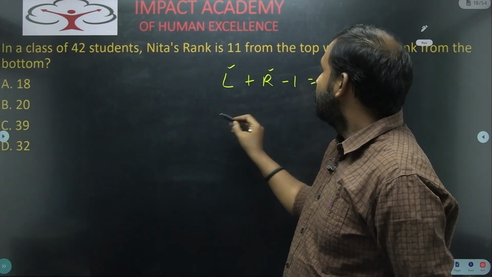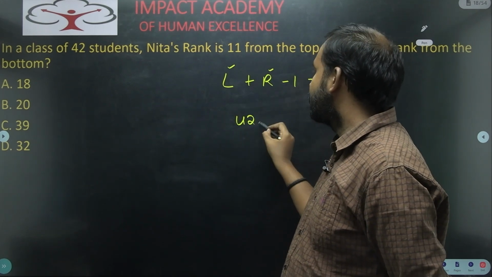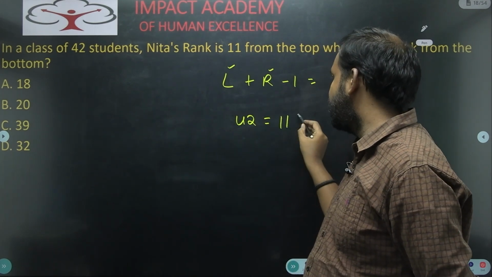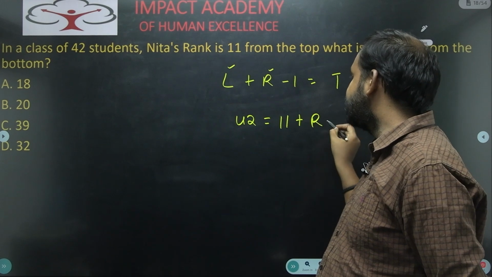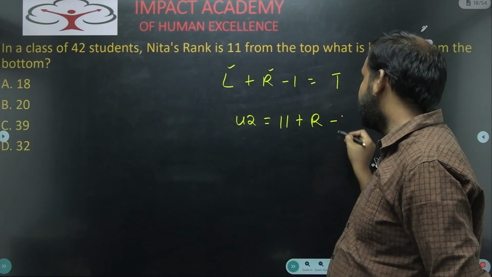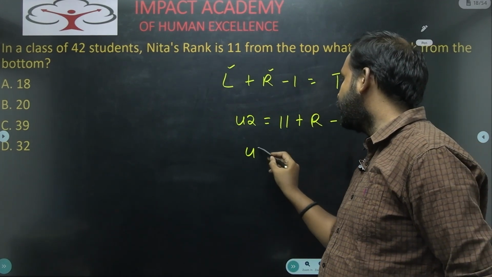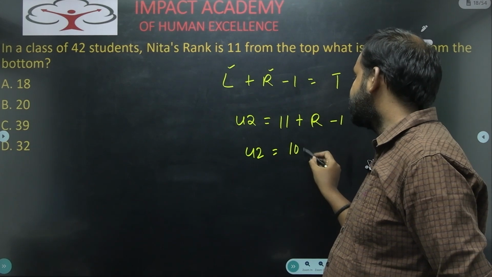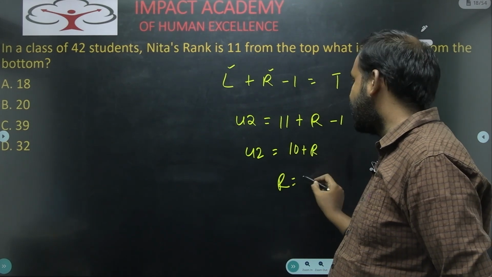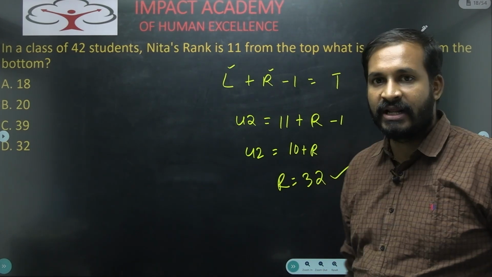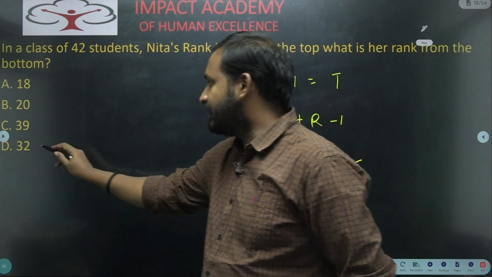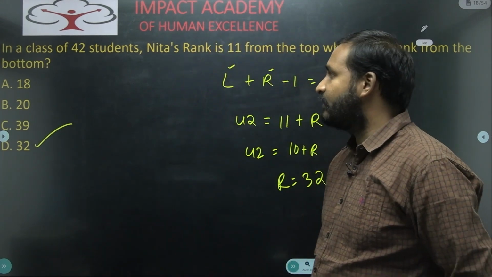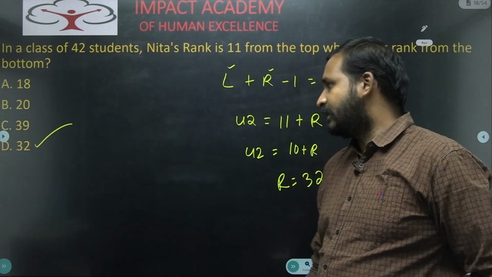So total students are 42 and our rank from the first is 11 and from the last we don't know. I will consider that as right rank R, minus 1. So what will you get? 42 is equal to 10 plus R. So from the right side our rank will become how much? 32. So the rank of Nita from the bottom is 32.